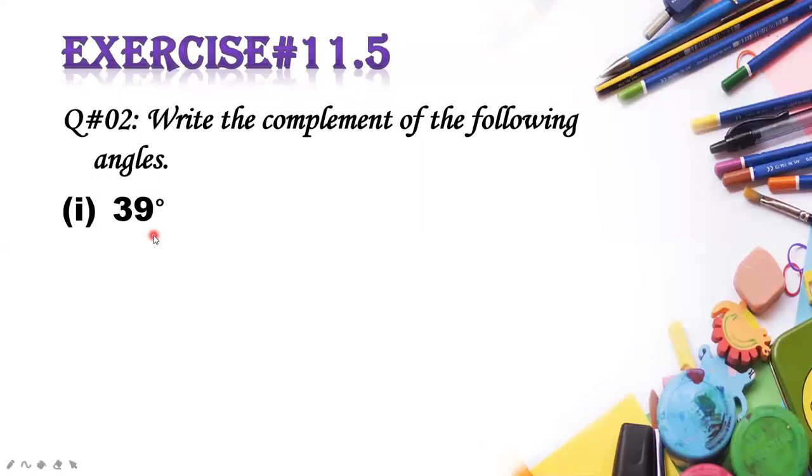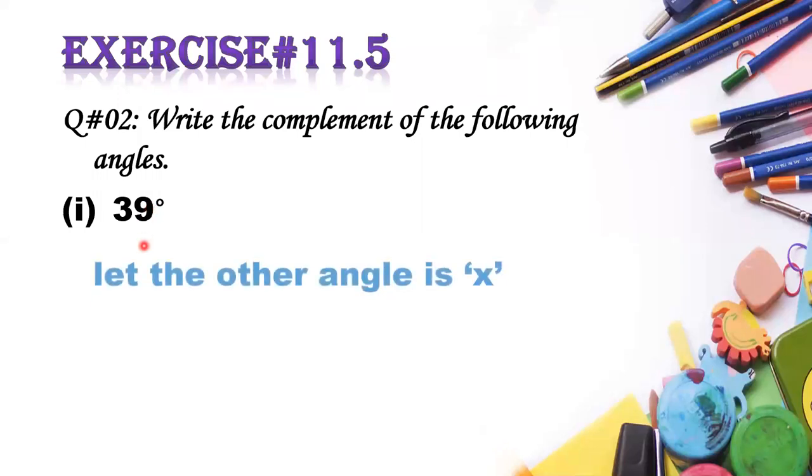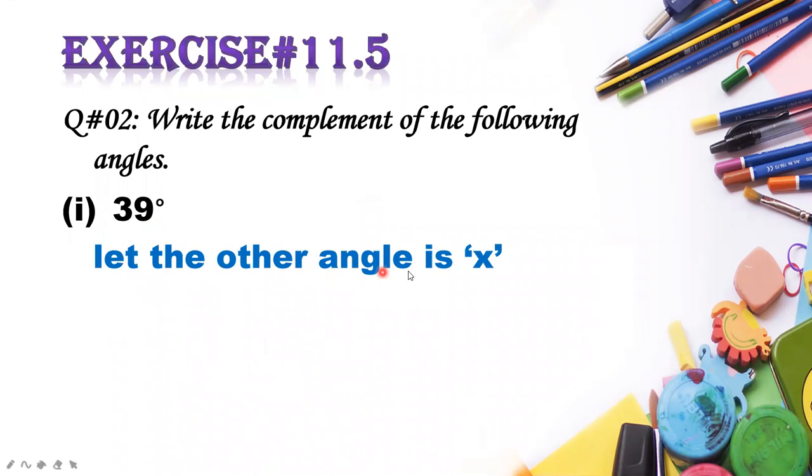Complement of 39 angle means one angle is given and the other angle is unknown. You know the complement, how many angles are complement? Two angles whose sum is equal to 90 degrees. So one complement angle is given, 39, and we have to find out the measurement of the other angle, that is the unknown angle. So let the other unknown angle be x. We don't know the measurement of the other angle, so we will assume that the other angle is x.